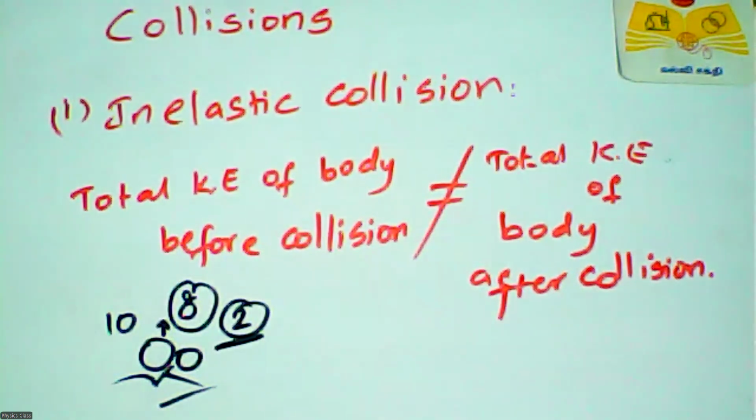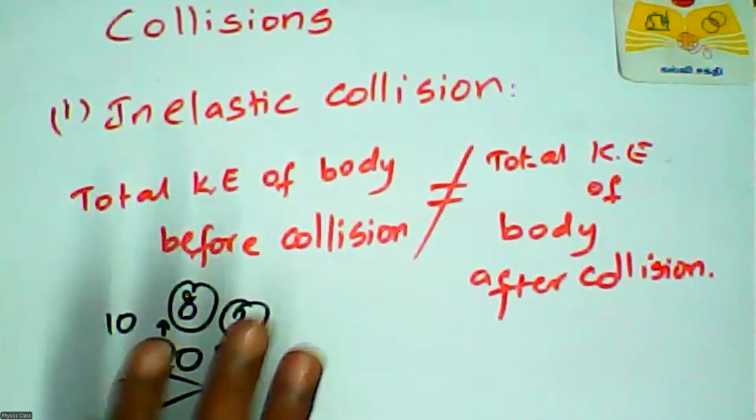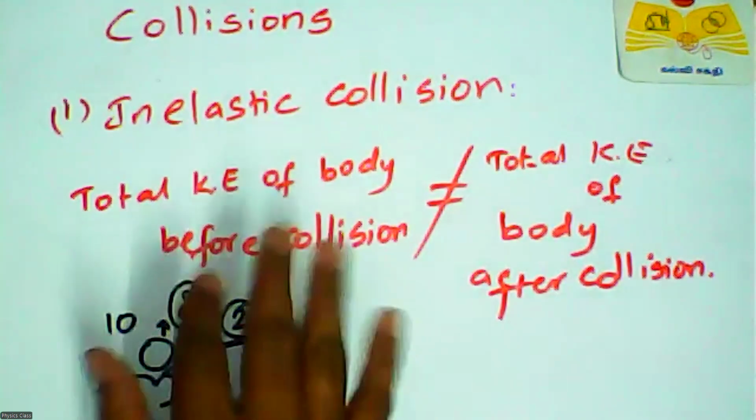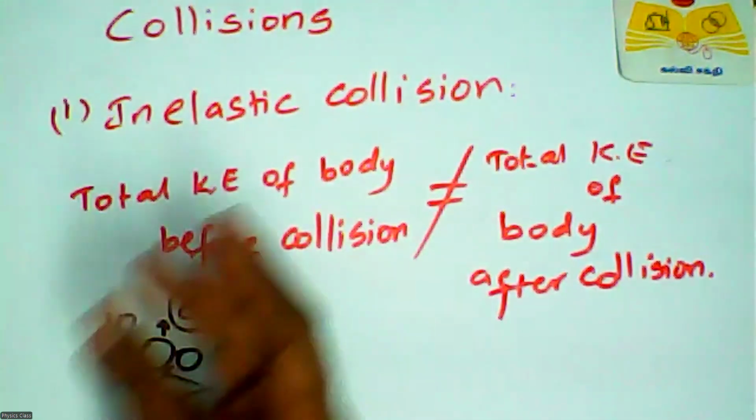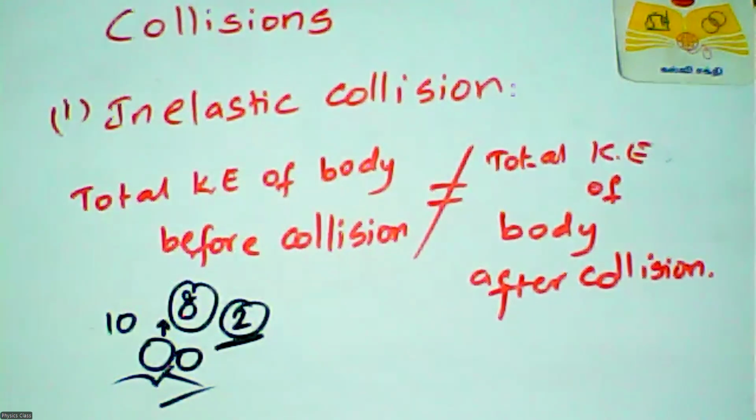That is why in inelastic collision, total kinetic energy is not equal to the total after collision, because there is a loss. We can see that in the simulation: how the elastic collision happens, how the inelastic collision happens, how the total kinetic energy is conserved, and how it is transferred into another form of energy. Okay, we can discuss it later.